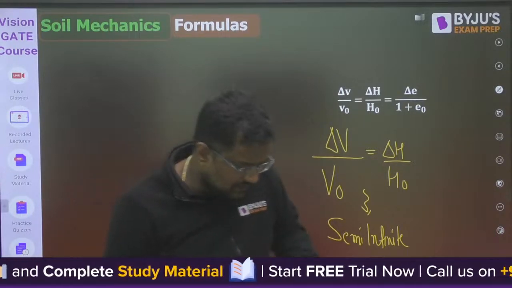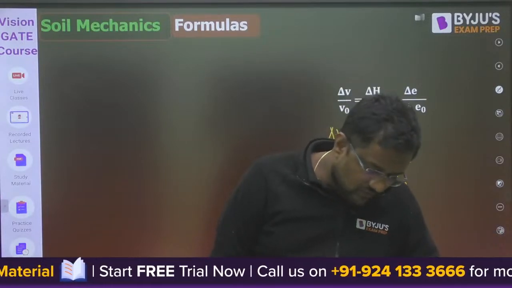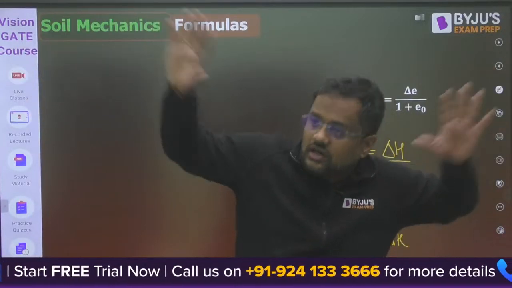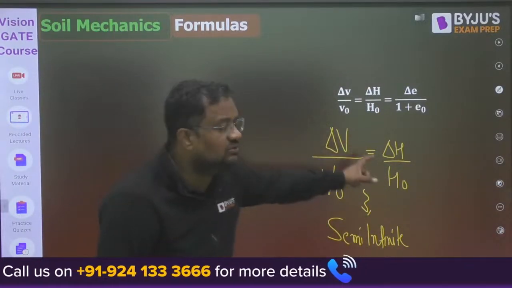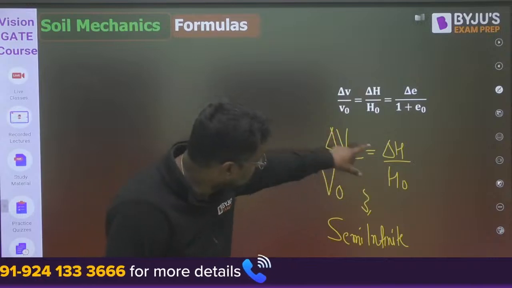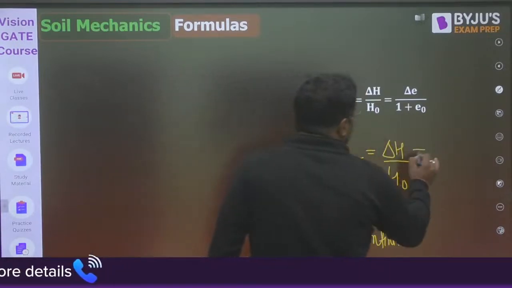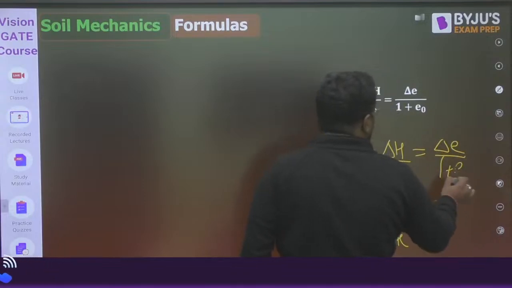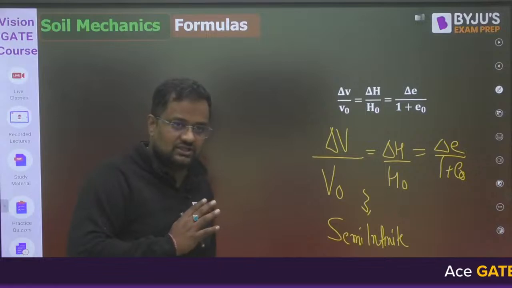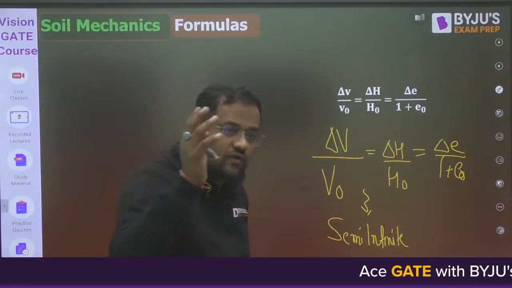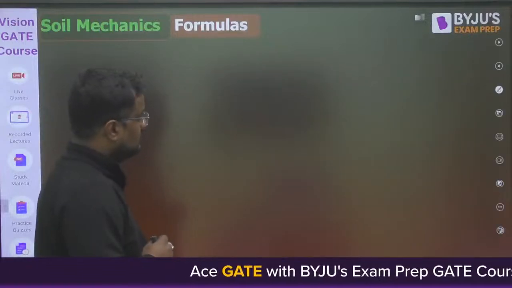You measure that the water table is 3 meter below, or 13 meter below, or 40 meter below, but you never say that the water table is 40 meter below up to Agra or up to Gwalior. So the change in volume is only due to change in height, because area is infinite earlier and infinite now also. I'm not going into the derivation, we have done this many times. That is delta e upon 1 plus e naught. I am restricting myself to the formulas only in this session.